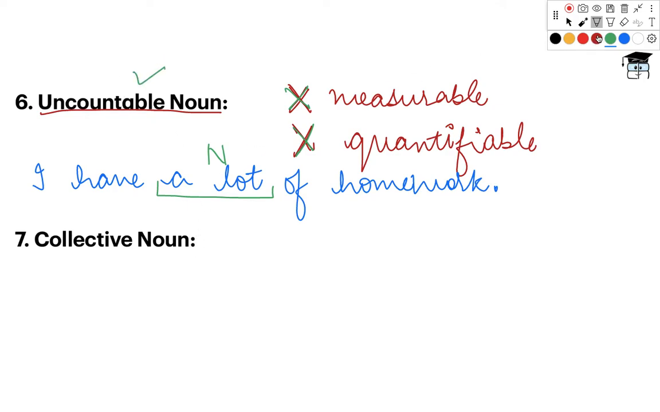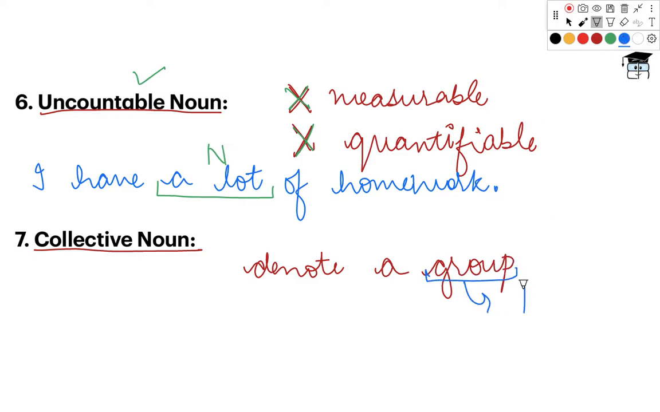Clear? Moving on to the next category, which is collective noun. Now what is a collective noun? These nouns refer to a naming word that is used to denote a group. Okay. Now this group can be of people, places or objects.